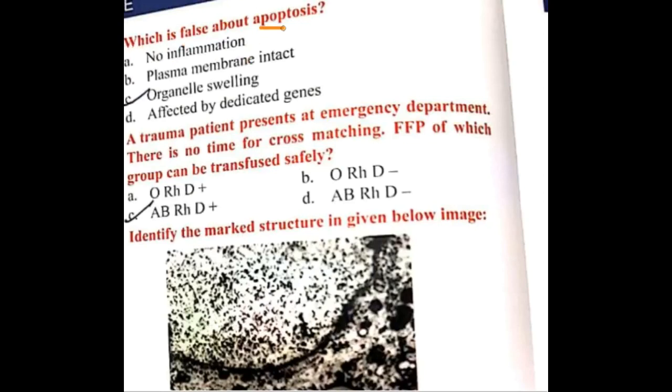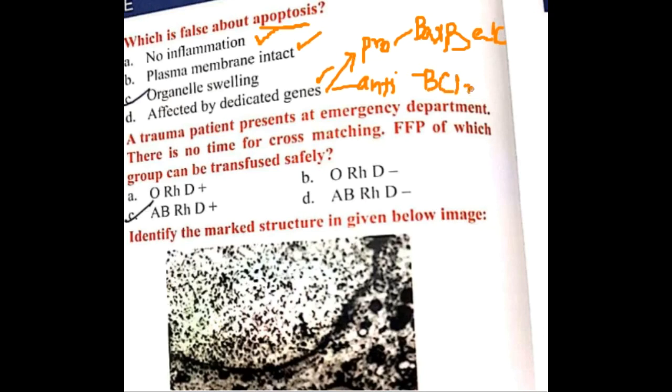Which of the following is false about apoptosis? Apoptosis, no inflammation is present. True. In apoptosis there is no inflammation. Plasma membrane is intact. True. Affected by dedicated genes. Yes, that is true. Like we have pro-apoptotic genes and anti-apoptotic genes. Pro-apoptotic genes like BAX and BAK, whereas anti-apoptotic genes like BCL-XL and BCL2 are present. So this is also true.